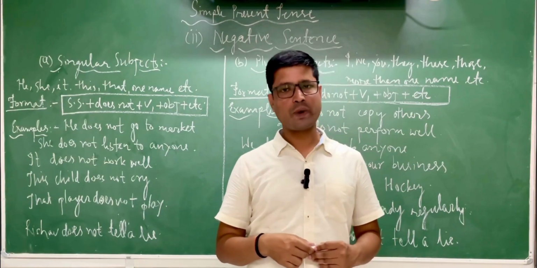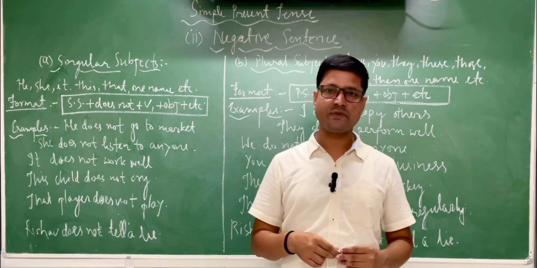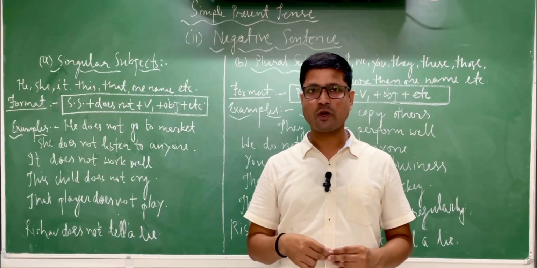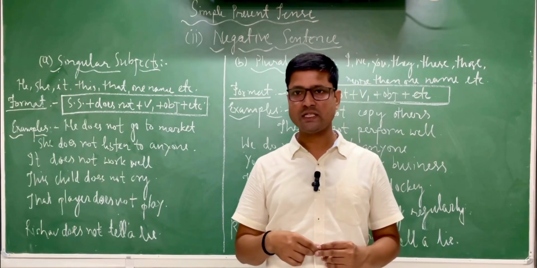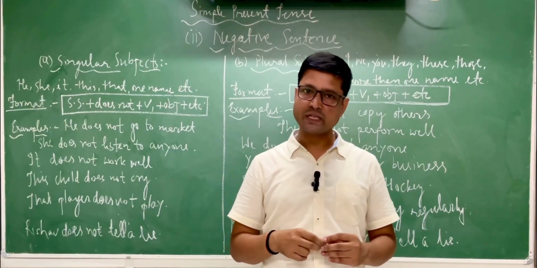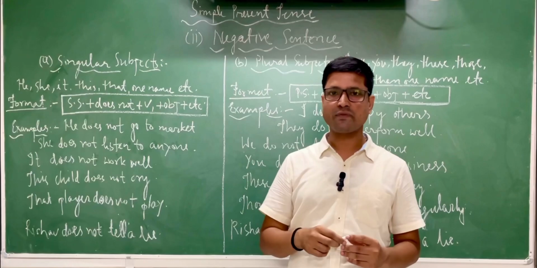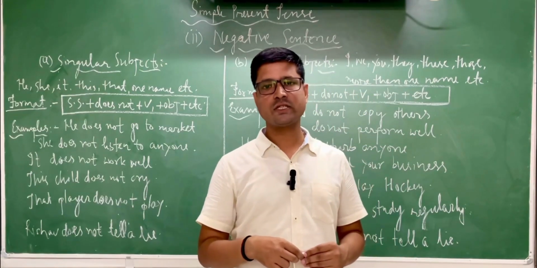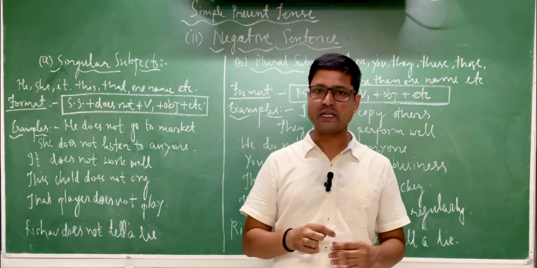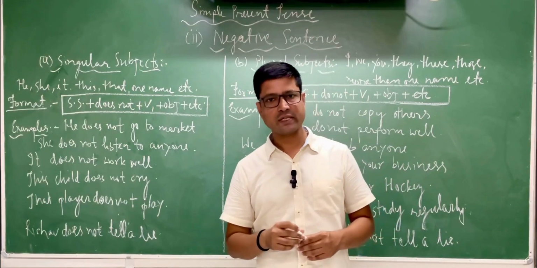Then we will talk about past tense: simple past tense or past indefinite tense, past continuous tense or past progressive tense, past perfect tense, and past perfect continuous tense. Then we will talk about future tense: simple future tense or future indefinite tense, future continuous tense or future progressive tense, future perfect tense, and future perfect continuous tense.